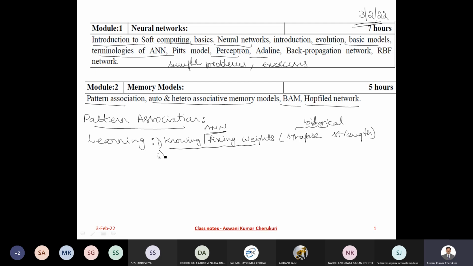But is it that only knowing and fixing the weights is learning? No, actually learning is also another process, the process of forming associations among patterns. This is also known as learning.